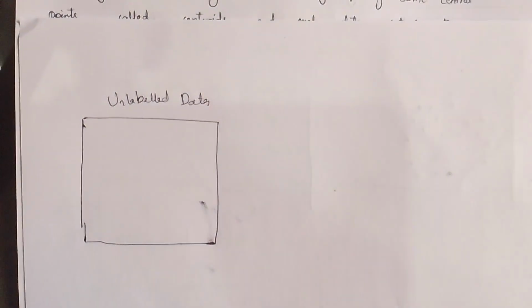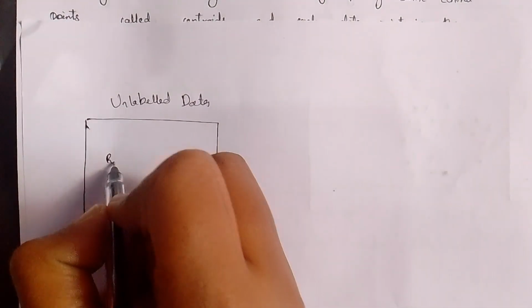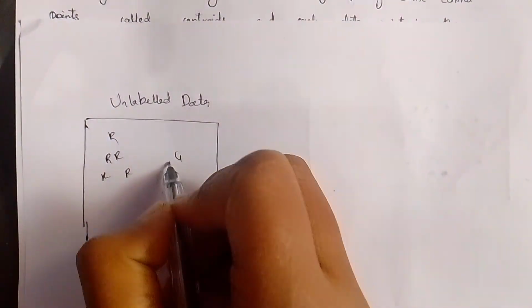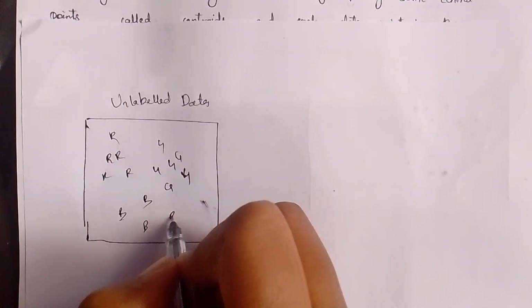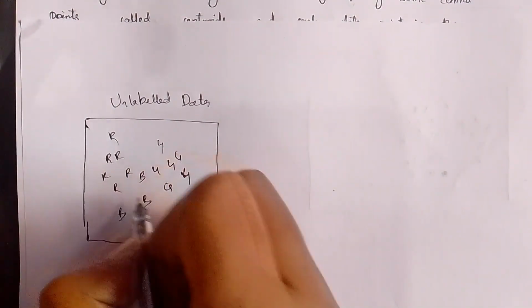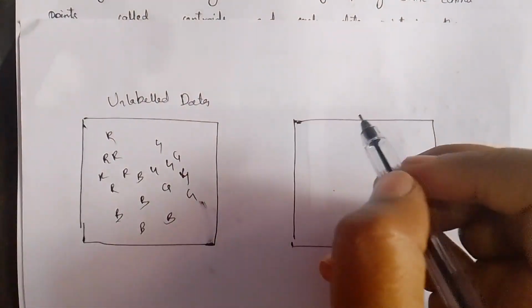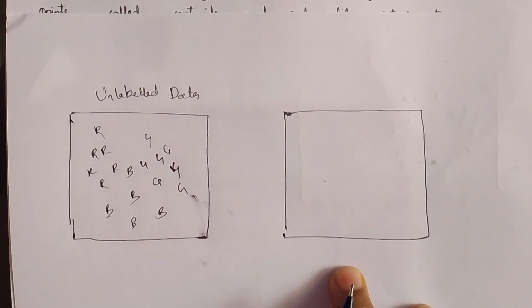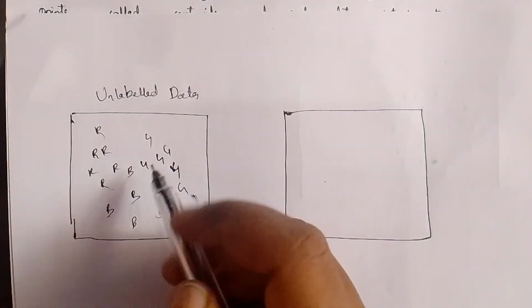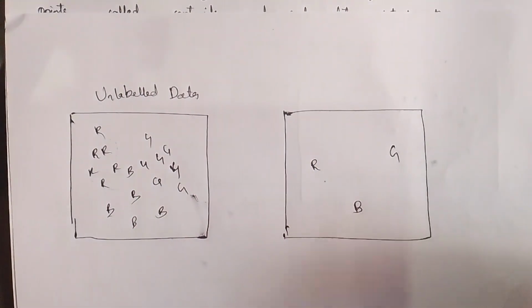Here we have three kinds of balls. Let's consider we have red, green and blue balls. Now from this we have to take the centroids. That means we have to choose some centroids. Let's take one centroid from this group, that is R. From this group we have G, and from this group we have B.